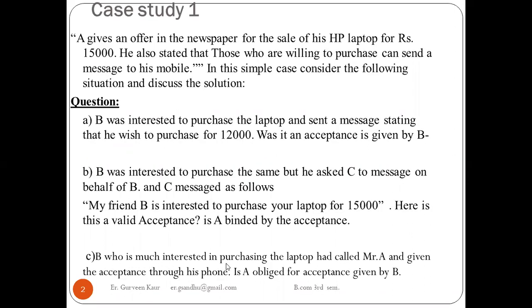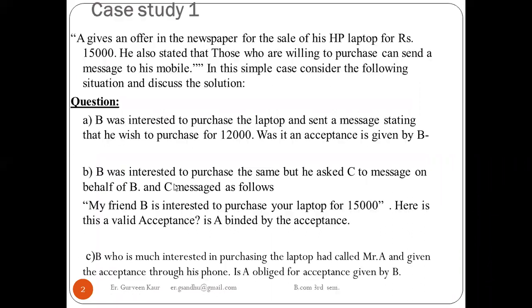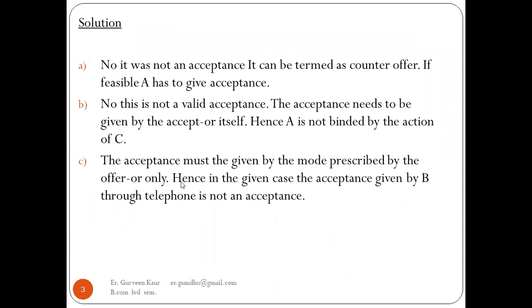Third situation. B, who is much interested in purchasing the laptop, called Mr. A and gave the acceptance through his phone. Is A obliged by the acceptance given by B? The acceptance must be given in the mode prescribed by the offerer only. What he prescribed was that you should message on his phone. A text message is to be dropped on the mobile number. Hence, in the given case, the acceptance given by B through the telephone is not an acceptance. So that won't be considered an acceptance.